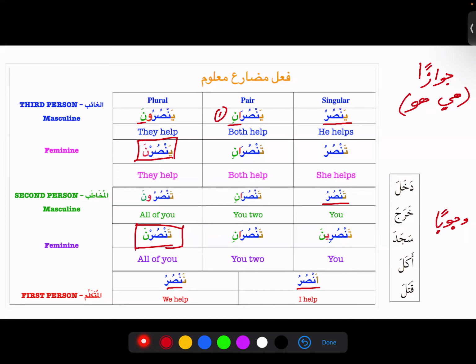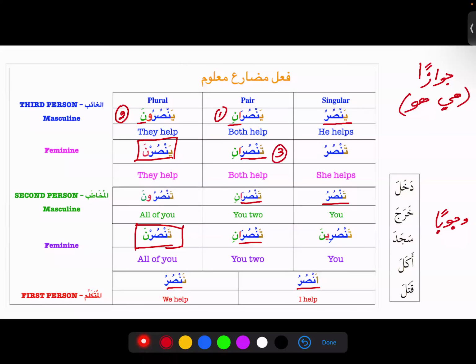So Yansurani, we take as number 1. Yansuruna is number 2. Then we see Tansurani, Tansurani, Tansurani. There are 3 of them, so we take them as 1, number 3.